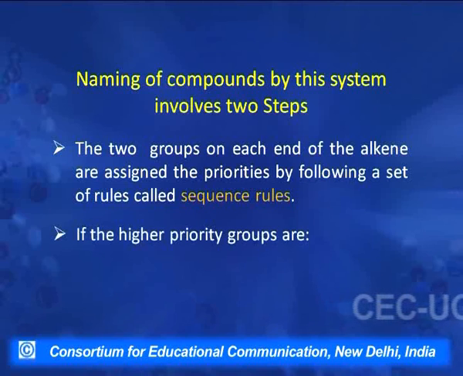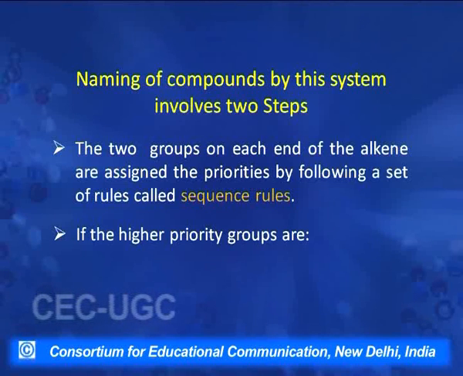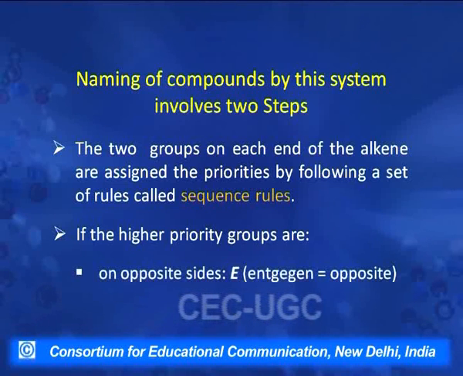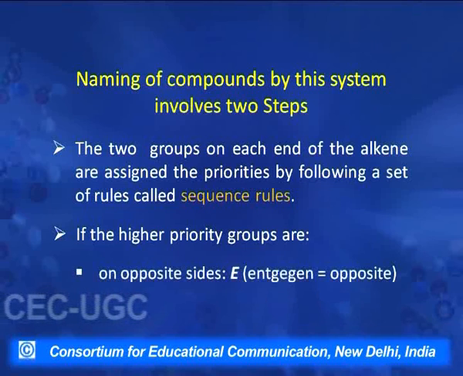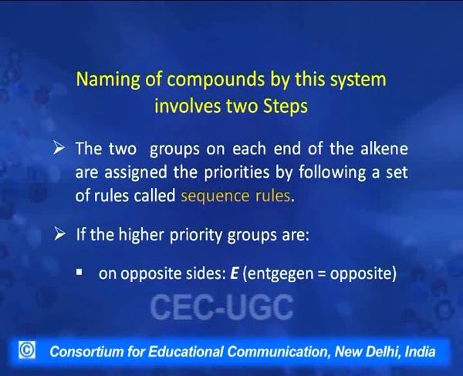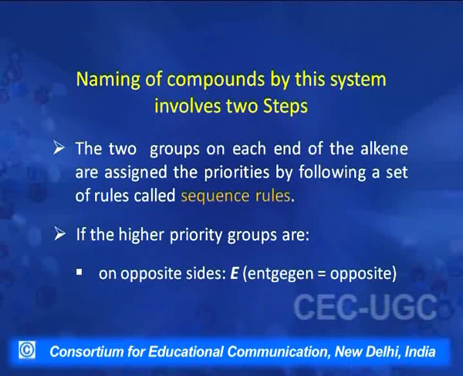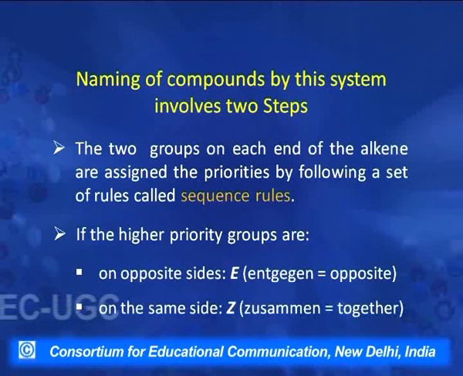And the second step is that if the groups getting the higher priority are on the opposite side, then these isomers are called E isomers. As I told before, E stands for the German word entgegen, which means opposite. And if the groups getting the higher priority are on the same side, such isomers are called Z isomers. Z stands for another German word zusammen, and zusammen means together.